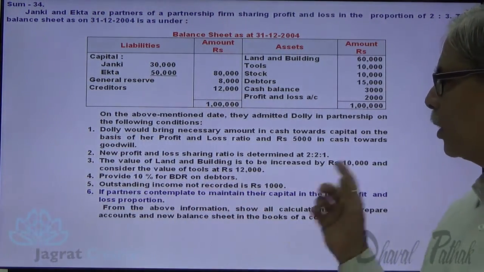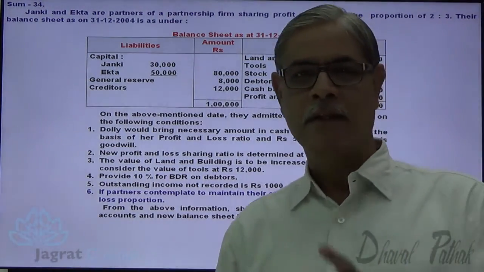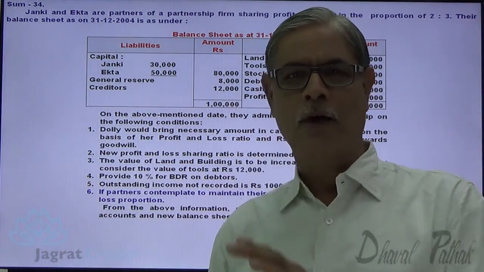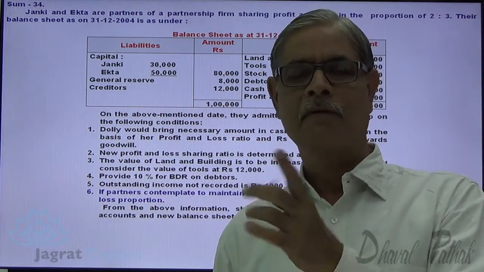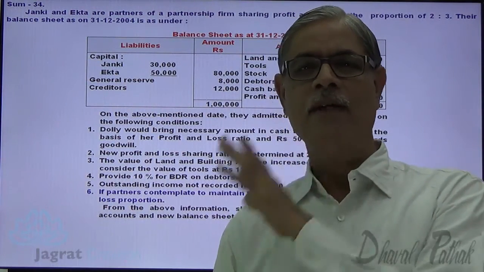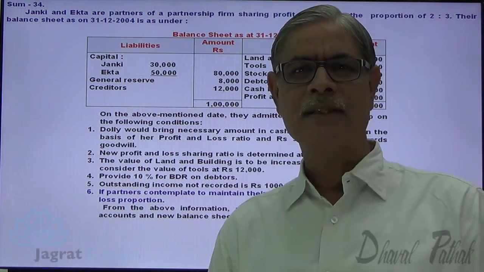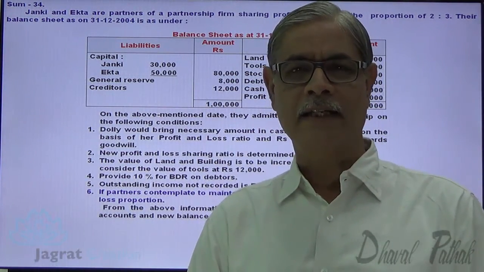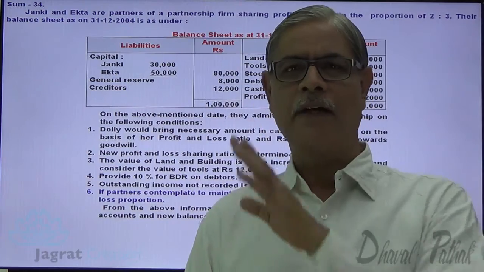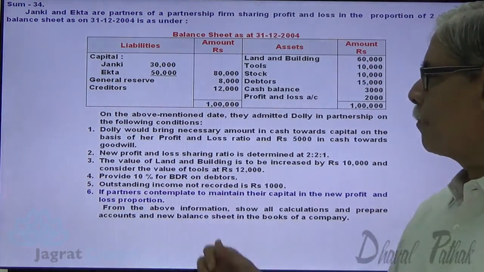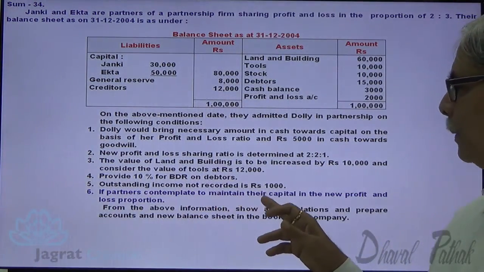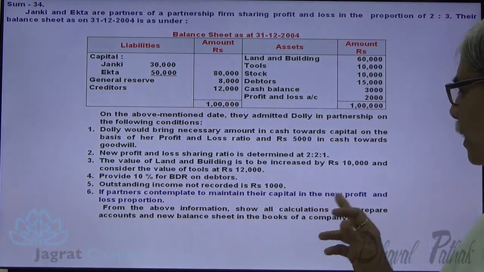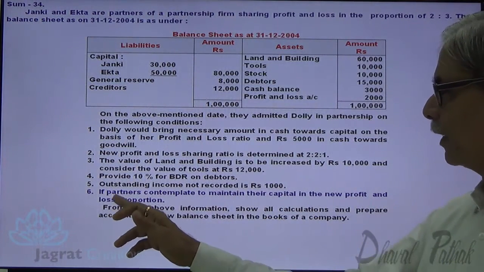Outstanding income not recorded is ₹1,000. Income receivable not recorded. If you record it, where will you record it? It will be recorded on the asset side of the balance sheet because the amount is recoverable, and there is an increase in the value of asset, a gain credited to profit and loss adjustment account. If the partners contemplate to maintain their capital in the new profit sharing, profit and loss proportion.